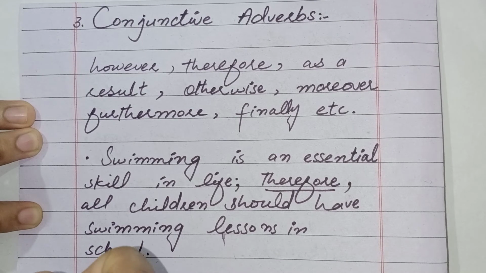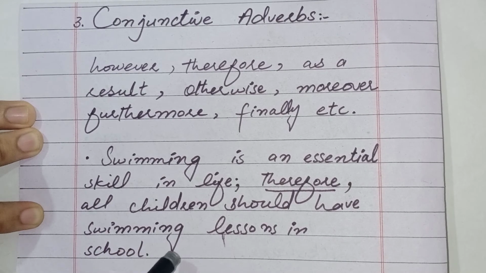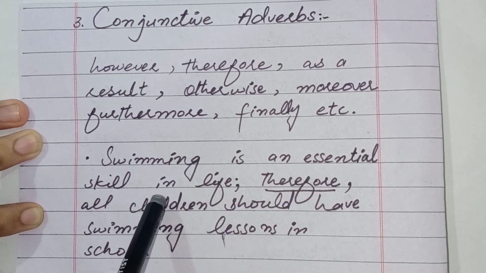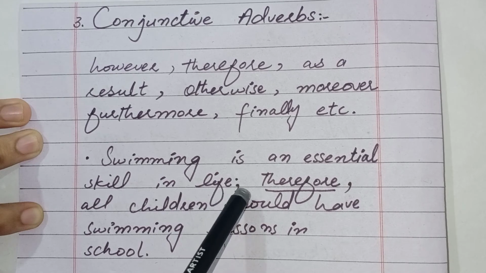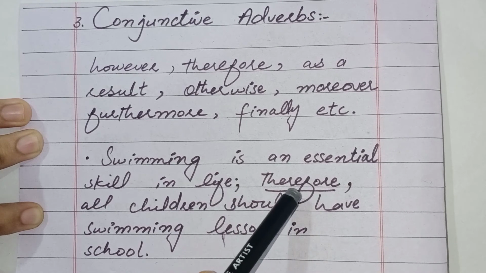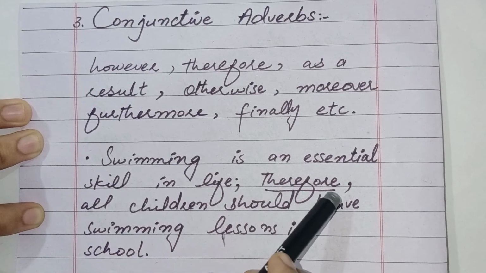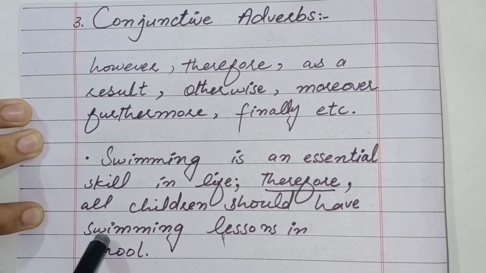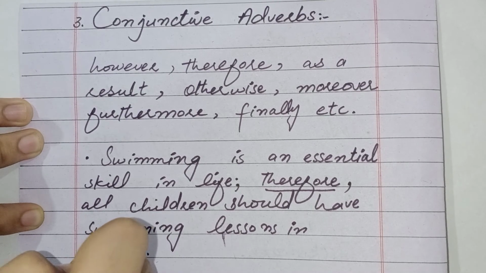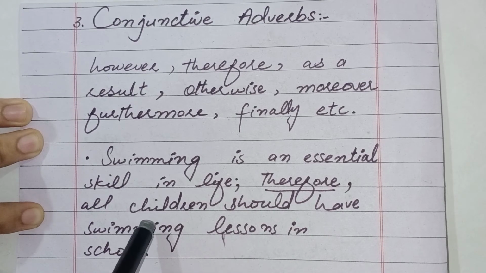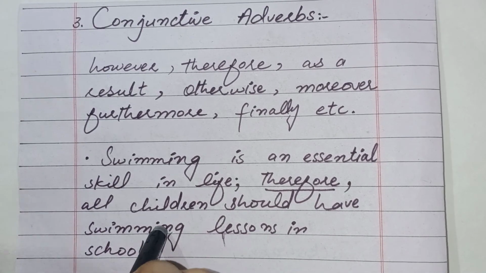Students, first of all, I'll tell you one rule to punctuate these sentences. We have to put a semicolon before the conjunction and a comma after the conjunction. Swimming is an essential skill in life. Here I have put a semicolon before the conjunction, and the conjunction in this sentence is therefore. After writing therefore, I have put a comma, and then I have written the remaining part of the sentence. So keep this rule in your mind. We have to put a semicolon before the conjunction and a comma after writing the conjunction.